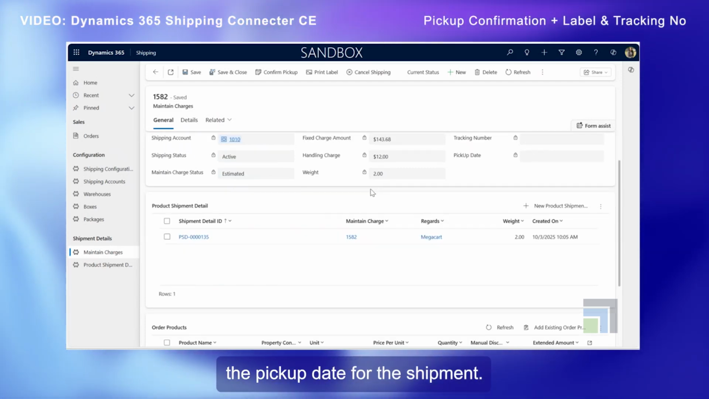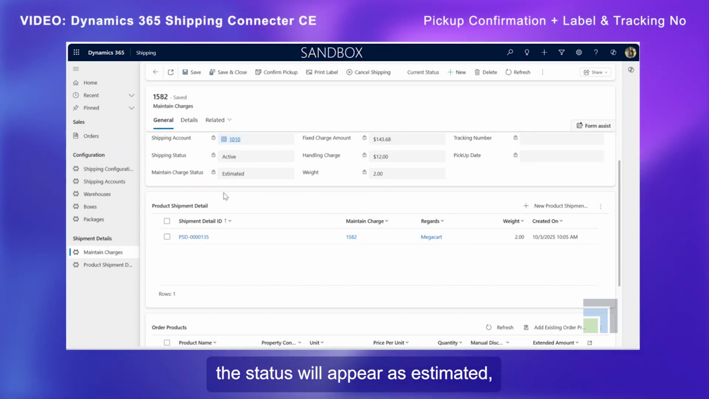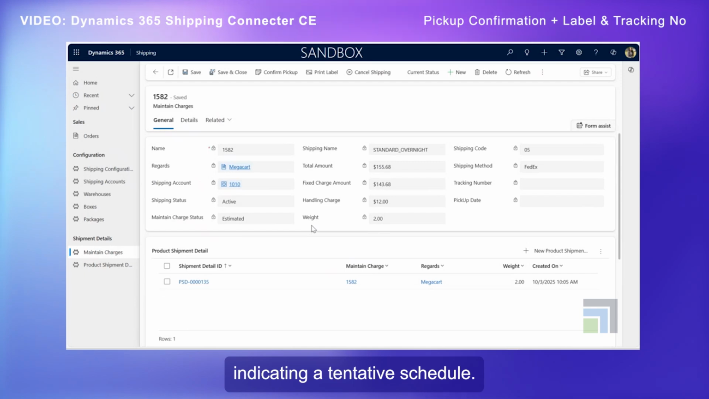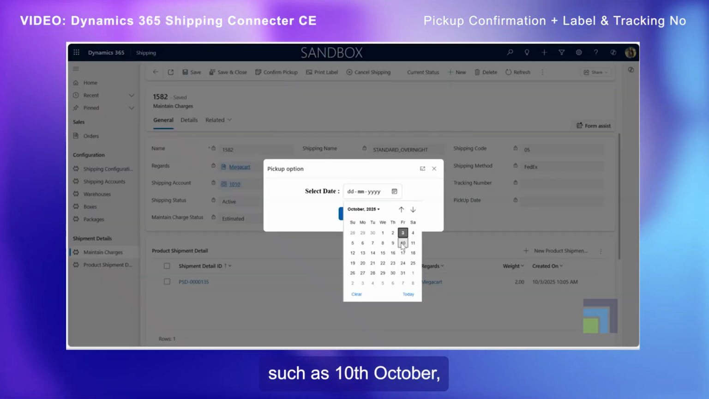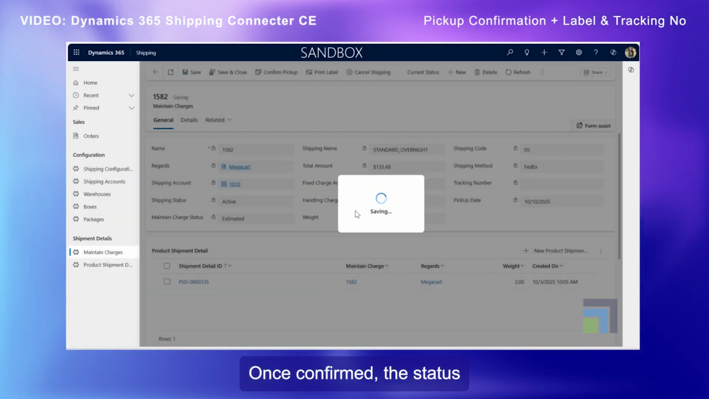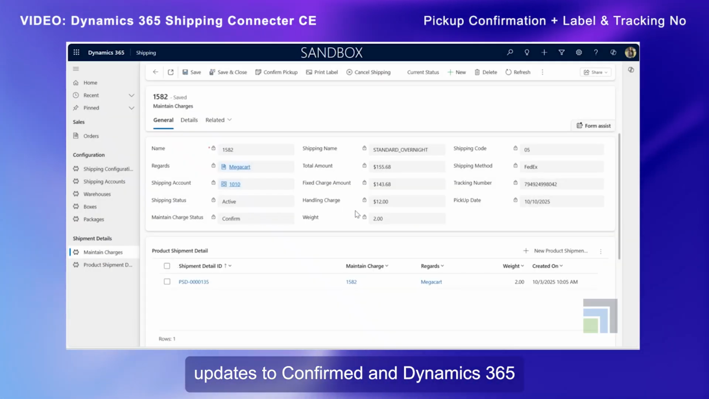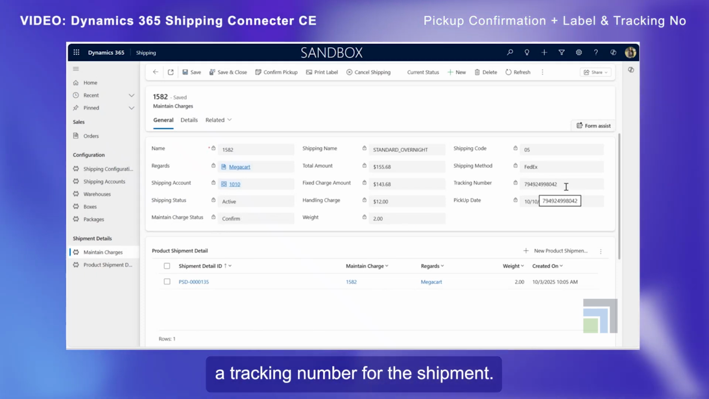Next, set the pickup date for the shipment. Initially, the status will appear as estimated, indicating a tentative schedule. Click Confirm Pickup, select the desired date, such as 10 Oct, and submit the request. Once confirmed, the status updates to Confirmed, and Dynamics 365 automatically generates a tracking number for the shipment.